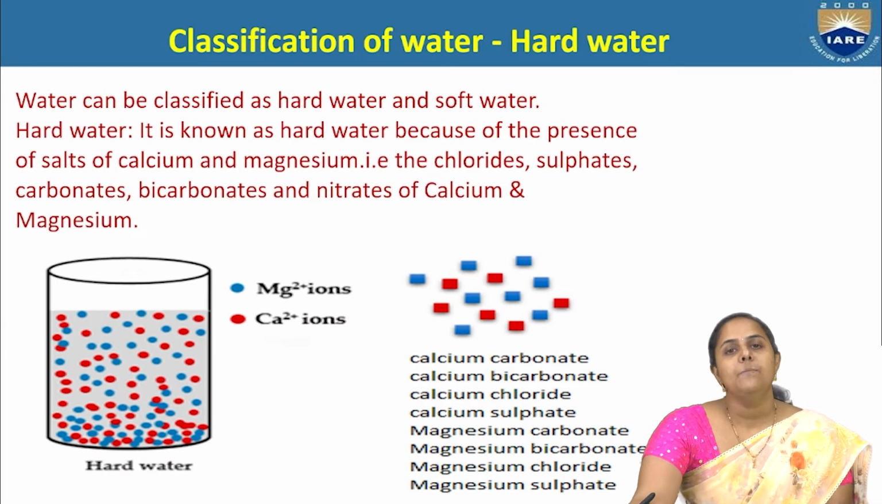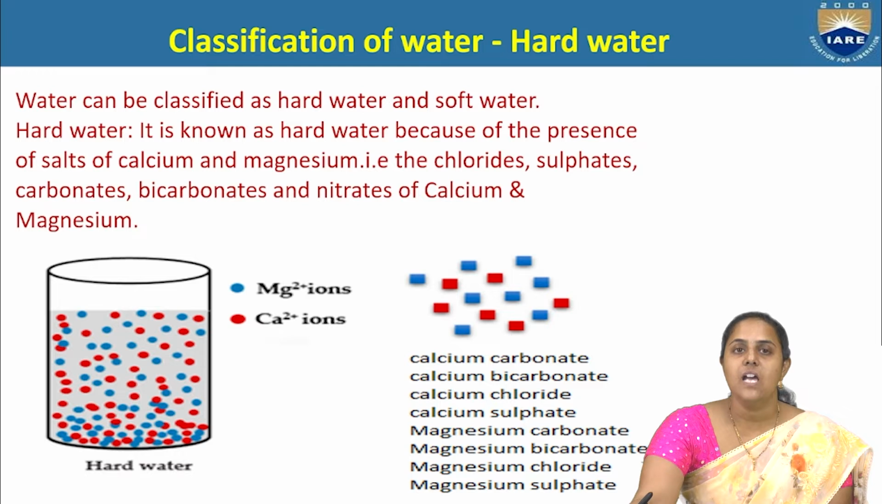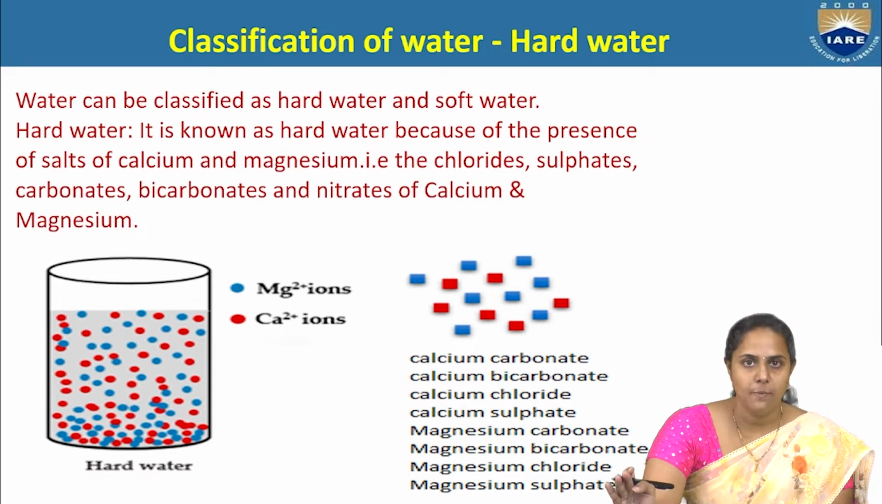Now, there are mainly two types of water. One is hard water and the other is soft water. Let us see what hard water is. If the water contains the salts of calcium and magnesium, that is, the chlorides, sulfates, nitrates, carbonates and bicarbonates of calcium and magnesium, that water is considered hard water. Hard water means it will contain these salts. Soft water means the water is free from these ions.